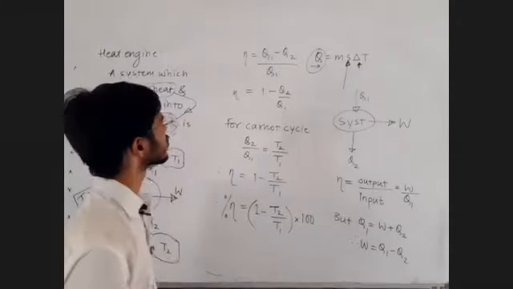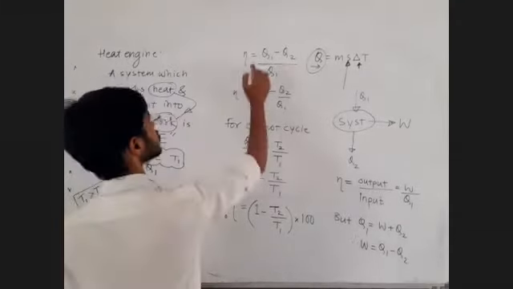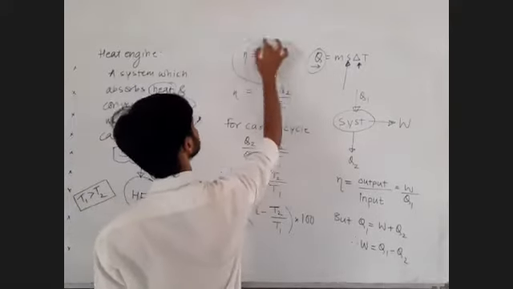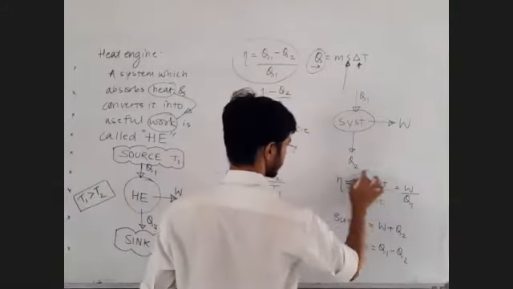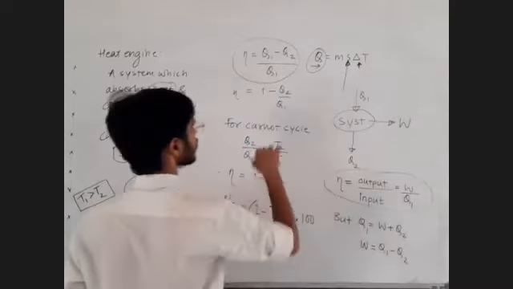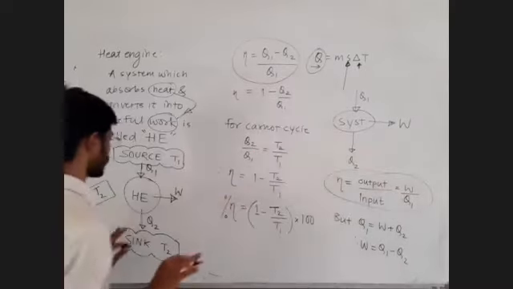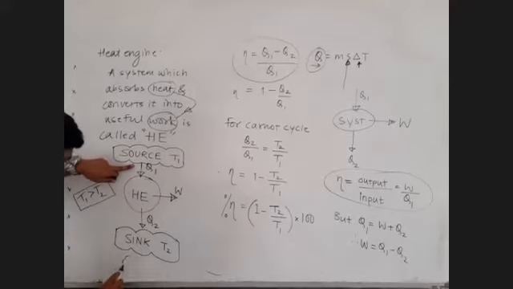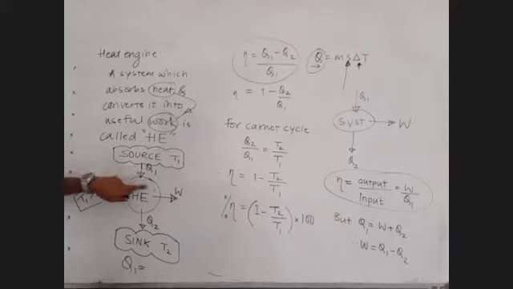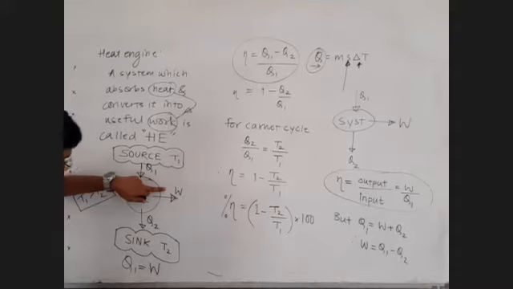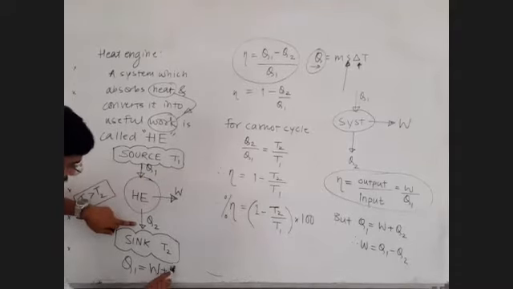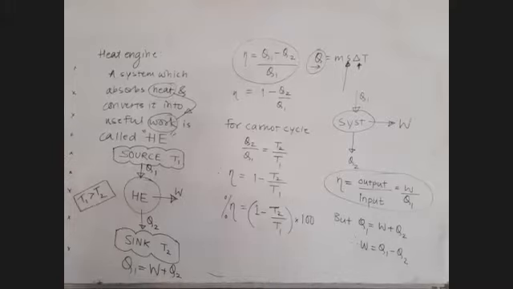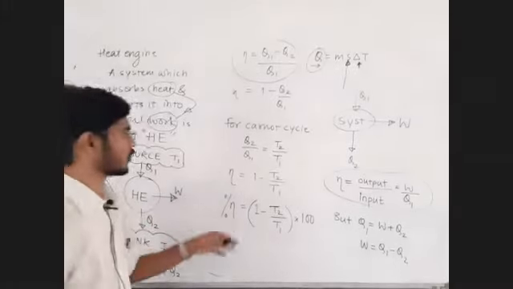So this formula for the efficiency of a heat engine you can directly use. The basic formula is here, and W can always be replaced. Here you can also observe from these arrows that Q1 will be utilized like this: some amount will be converted into work and the remaining into heat. That's it. And the same formula of efficiency you can use.